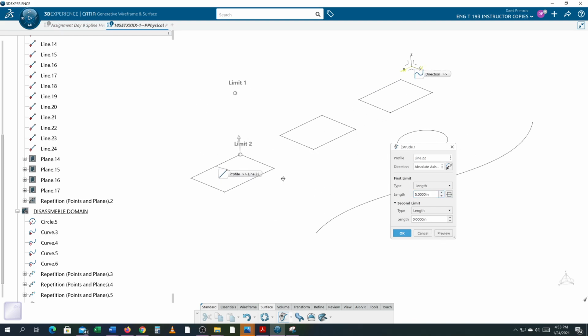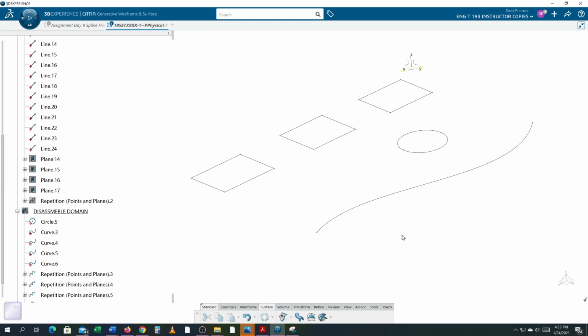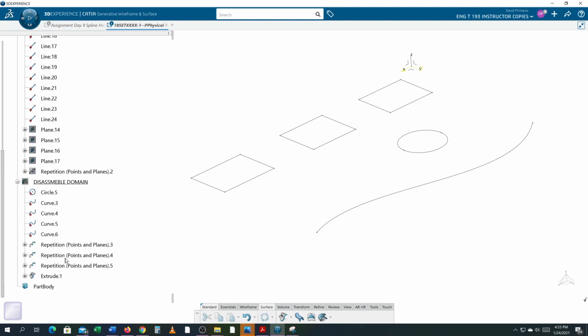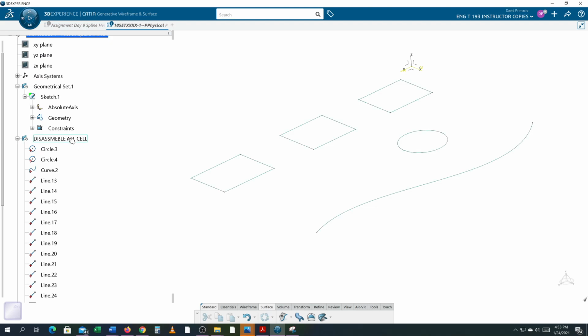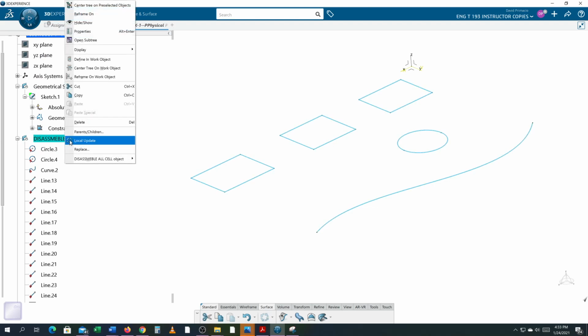Oh, dang, I gotta change my graphics so I can do my preview, but I'll say, oh, I just put that in the disassemble domain because it's underlined, meaning that's the in-work object. So I just threw that extrude there when I did not mean to. I'll delete it out. In my disassembles, I'll make this the in-work object again.